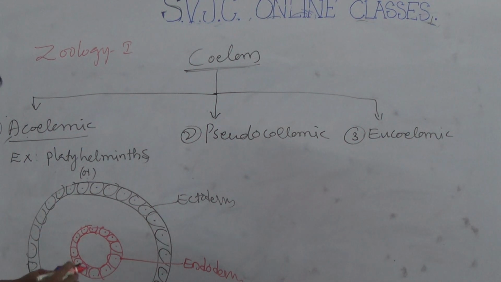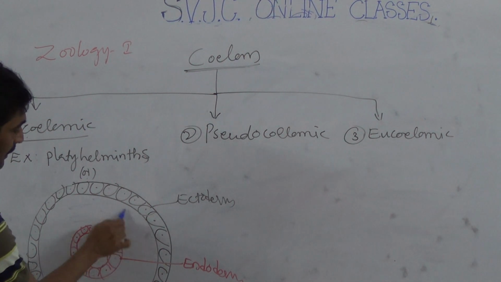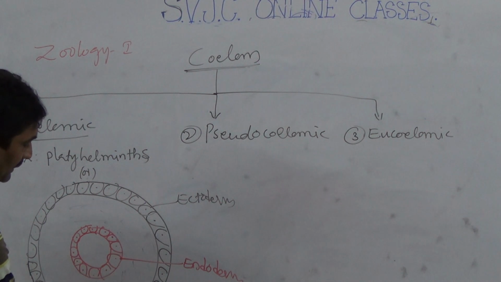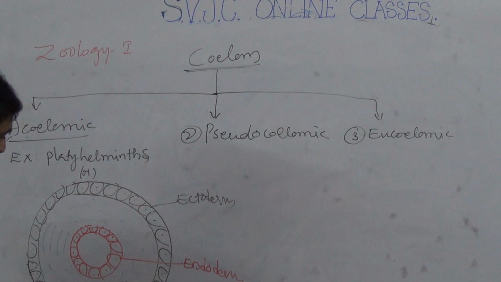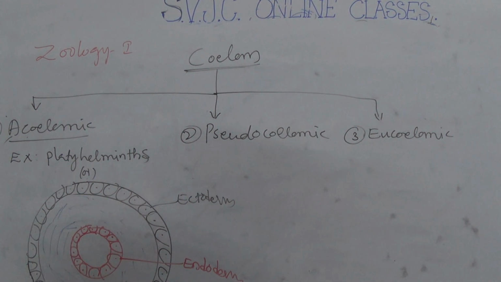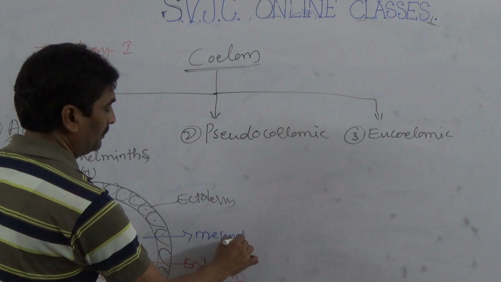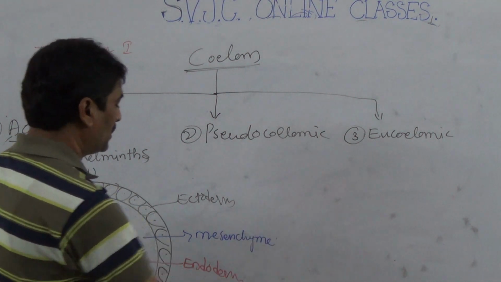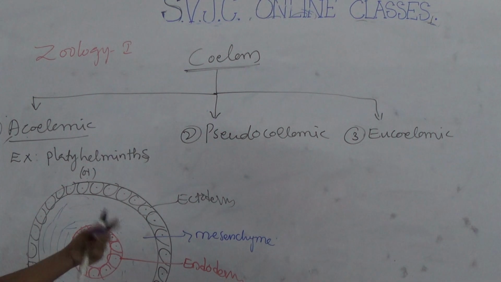is converted to mesenchyme, like this. Mesenchyme completely fills the space between ectoderm and endoderm. So the body cavity, the empty place, is completely absent.